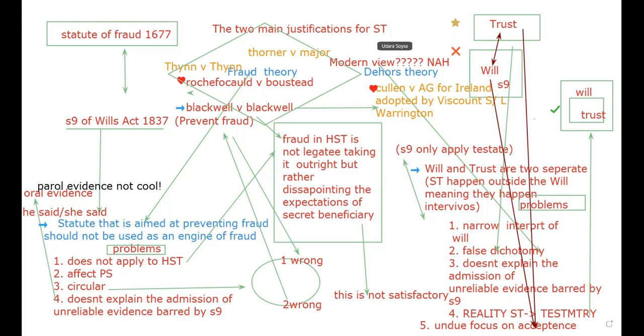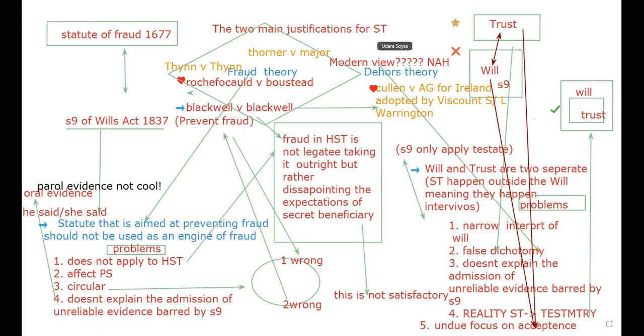Also, in most cases, the secret trustee is not trying to deny what happened, but honestly gives evidence of the communication and seeks the court's advice concerning the validity of the secret trust and disposition of the estate. Thus, in the leading case of Blackwell v Blackwell, a testator left £12,000 to certain named persons upon trust for the purposes indicated by me to them. He had written to the trustees before his death, telling them to hold the money they would receive under his will on trust for his mistress and their child.